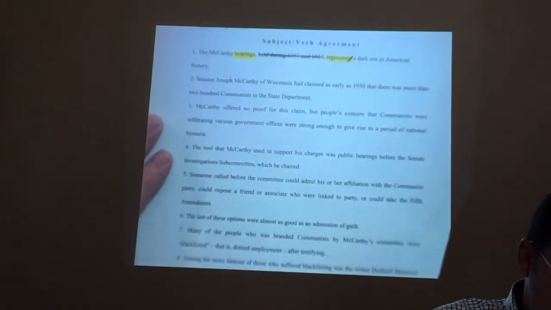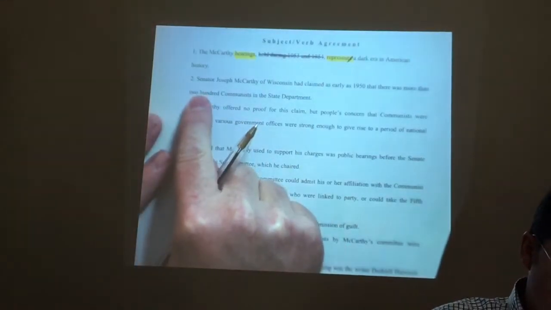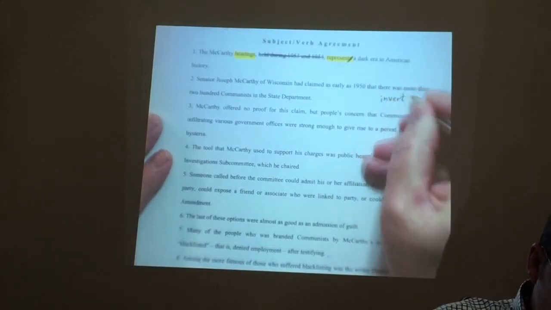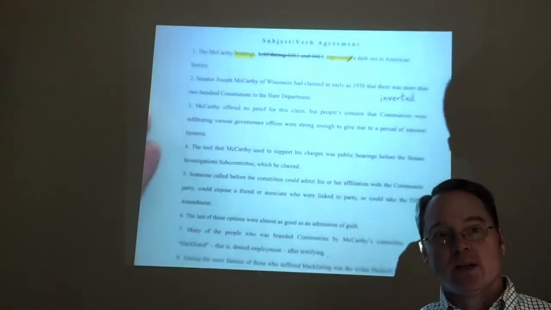Senator Joseph McCarthy of Wisconsin had claimed as early as 1950 that there was more than 200 communists in the State Department. Now, this is an interesting sentence, number 2, reason being it is inverted.